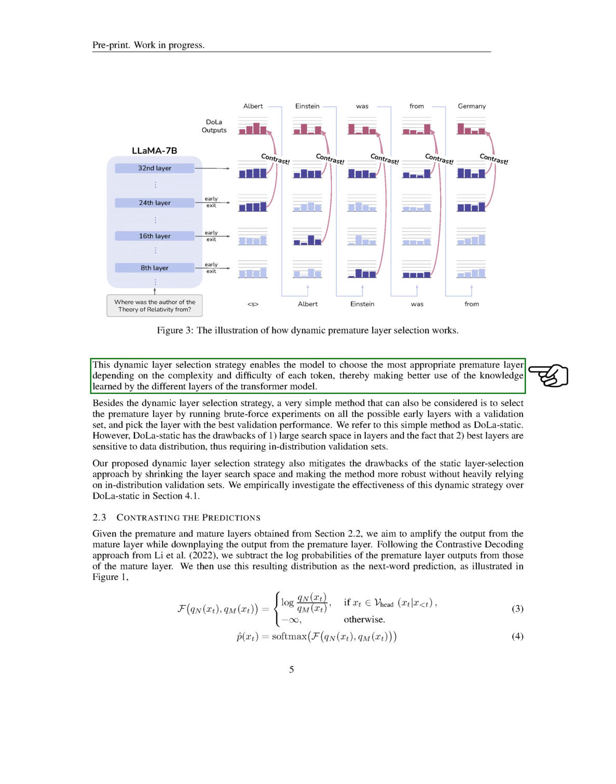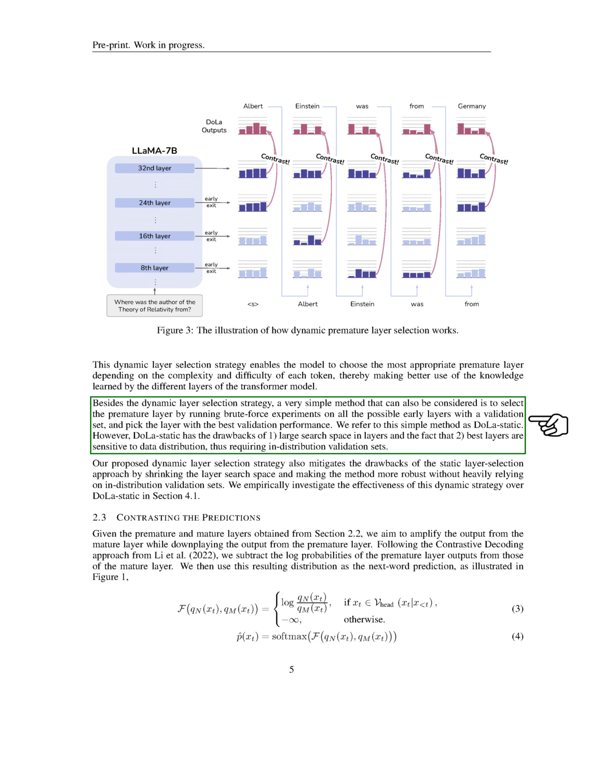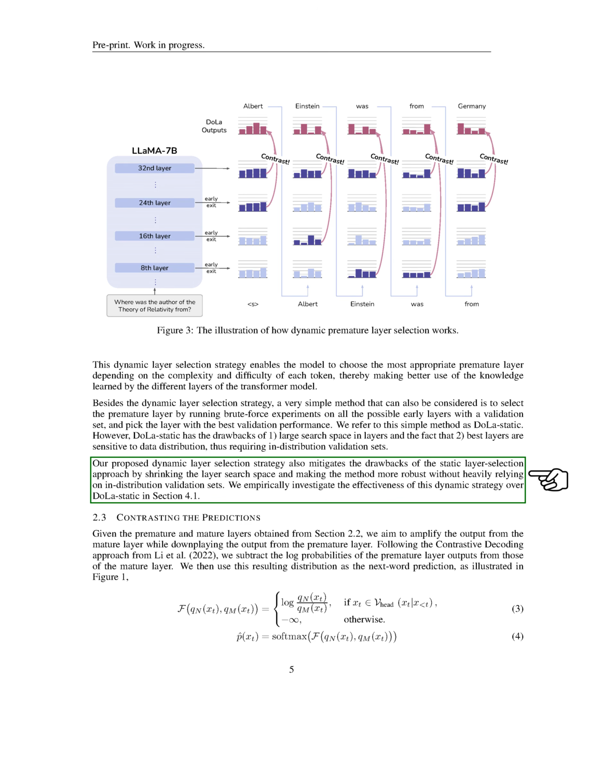This dynamic layer selection strategy allows the model to choose the most appropriate premature layer depending on the complexity and difficulty of each token, thereby making better use of the knowledge learned by the different layers of the transformer model. A simpler method would be to select the premature layer by running experiments on all the possible early layers with a validation set, and pick the layer with the best validation performance. However, this method has drawbacks such as a large search space in layers and sensitivity to data distribution, thus requiring in-distribution validation sets. Our proposed dynamic layer selection strategy mitigates these drawbacks by shrinking the layer search space and making the method more robust without heavily relying on in-distribution validation sets.